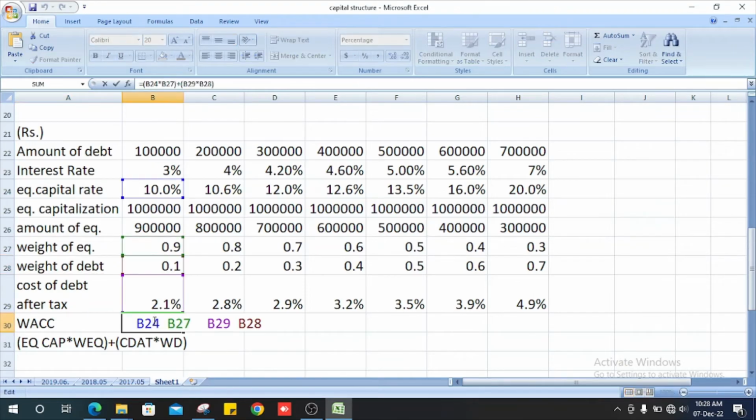Let's see the first one: within bracket, equity capitalization rate multiplied by weight of equity, plus cost of debt after tax multiplied by weight of debt. Likewise, get the other values.